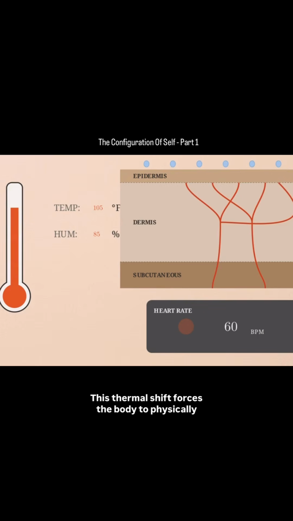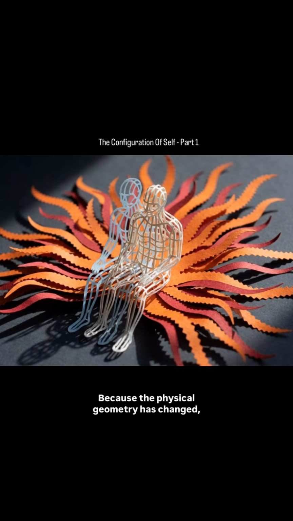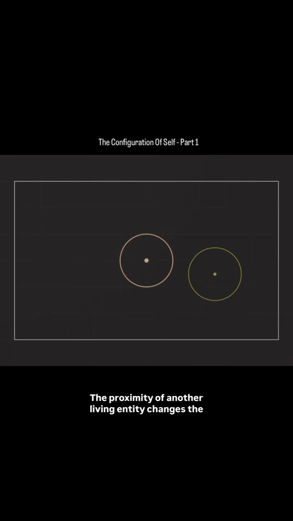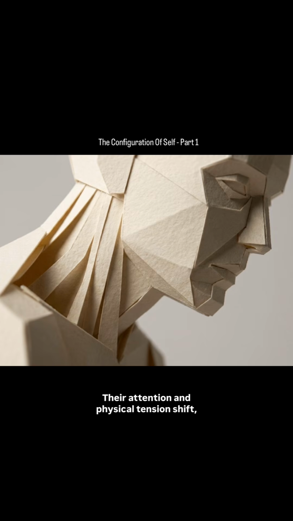This thermal shift forces the body to physically reconfigure. Blood vessels dilate and heart rates adjust. Because the physical geometry has changed, the antenna is now receiving a different conscious frequency than it was at the baseline. We can add a social variable as well, like a house pet walking into the room. The proximity of another living entity changes the spatial geometry of the subject. Their attention and physical tension shift, tuning the antenna to another frequency.